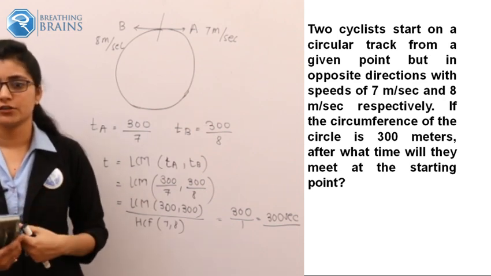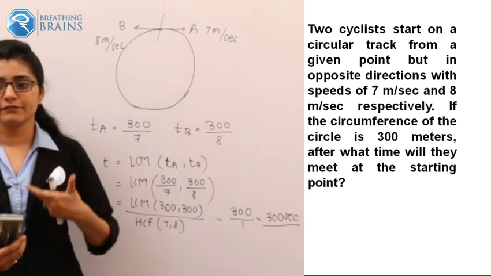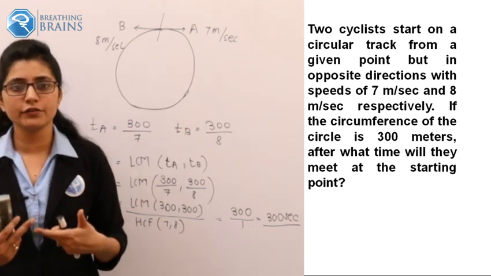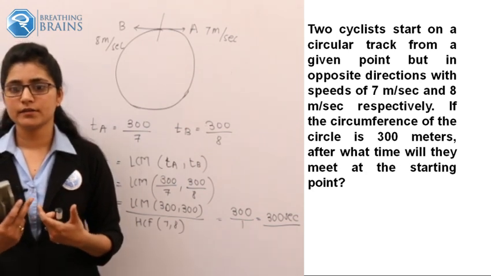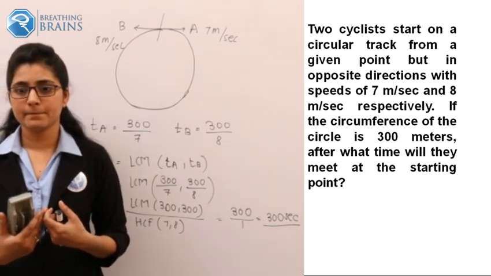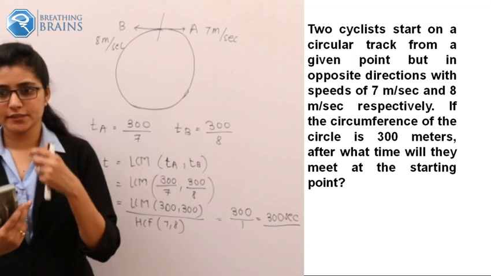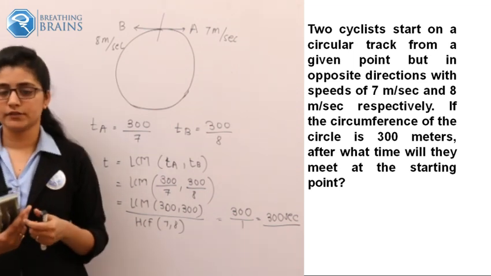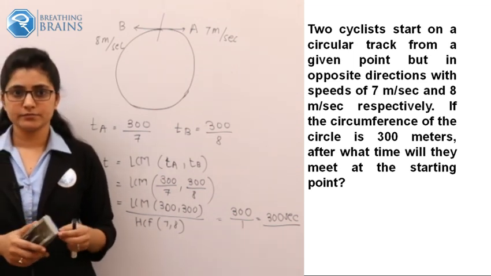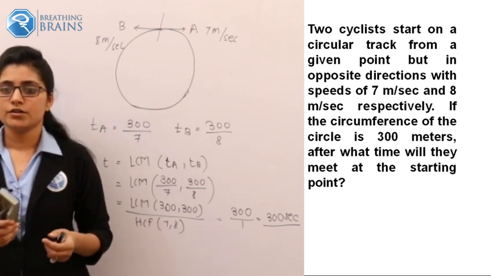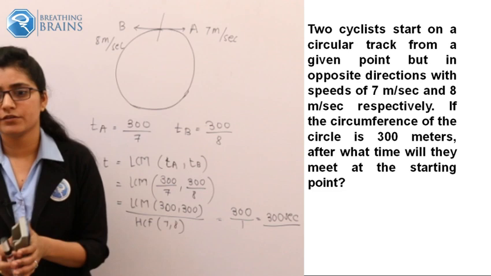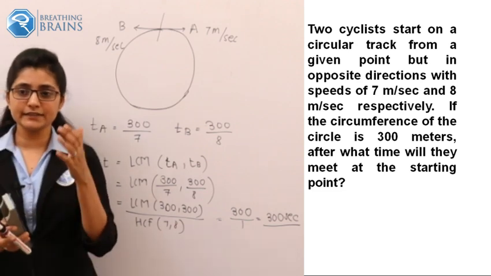Okay, so shall we go for the next problem? Any doubt? In the comment box, we came to know that someone asked whether there is any other second method.